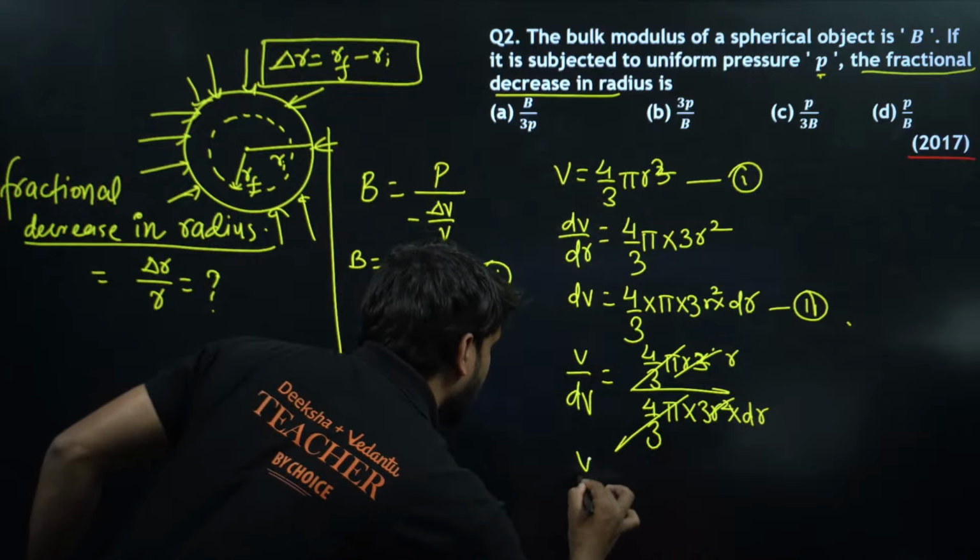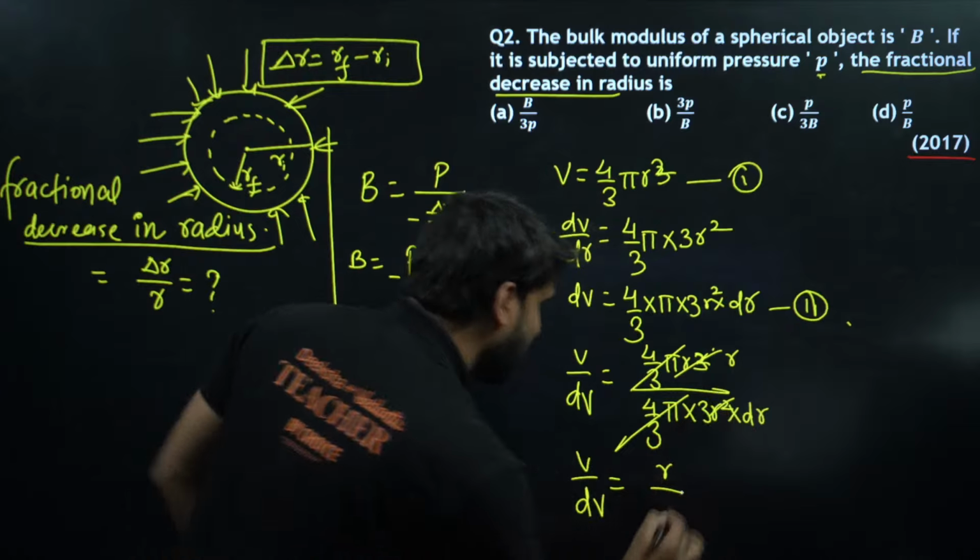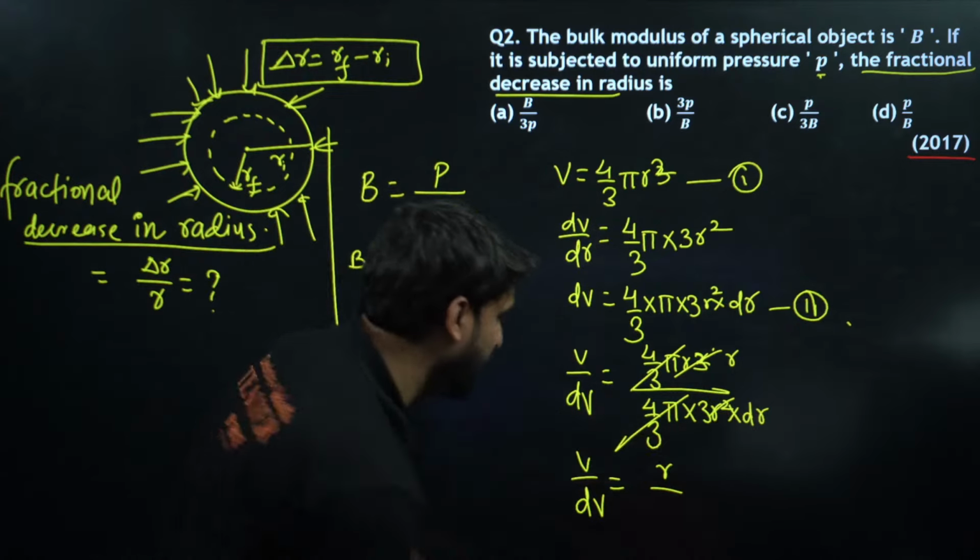So we got a result here: V by dV is equal to r, and here this is 3 into dr.